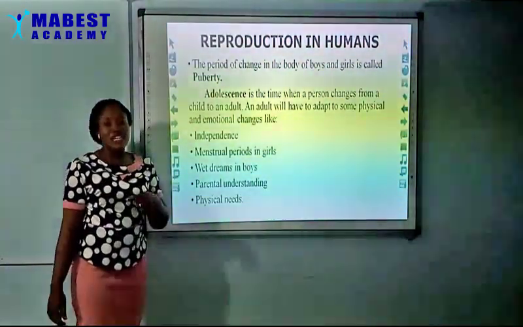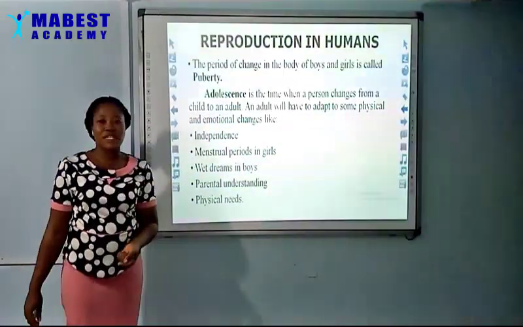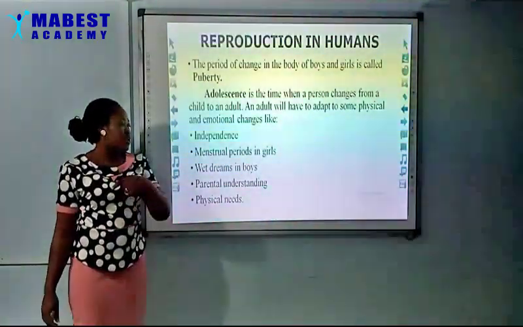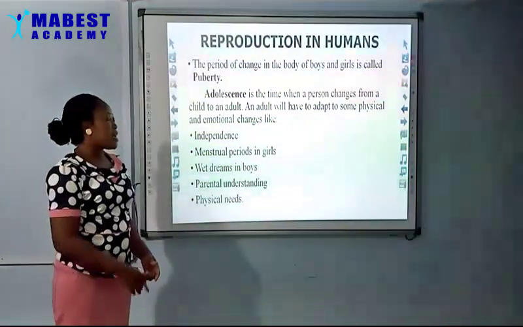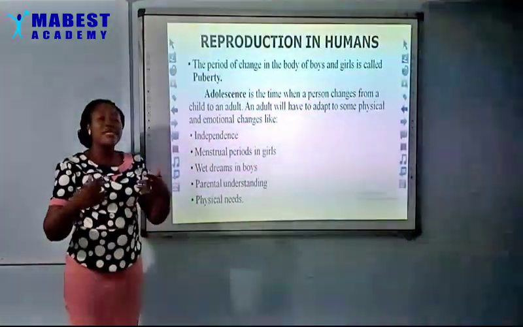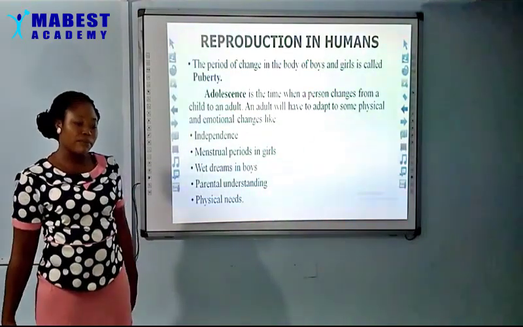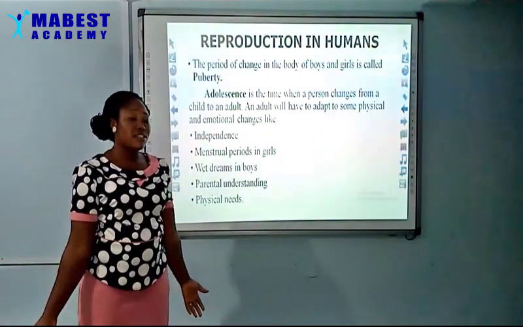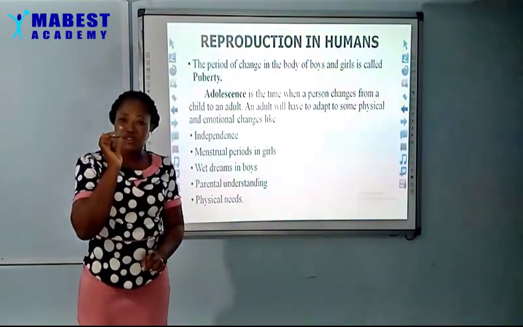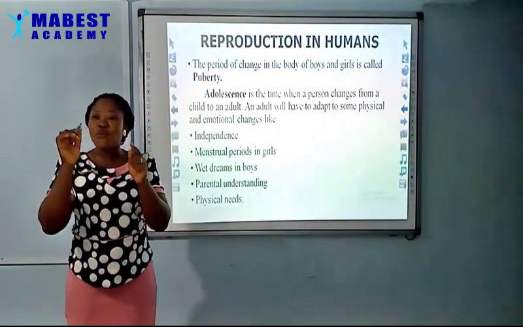Wet dreams in boys too take place and are a sign of puberty. That is the release of some substances from their private parts while sleeping. Parental understanding: they need their parents to understand them. You know, most times they want to take decisions and their parents will say, no, you are not doing this, you are not doing that, I want you to do this.